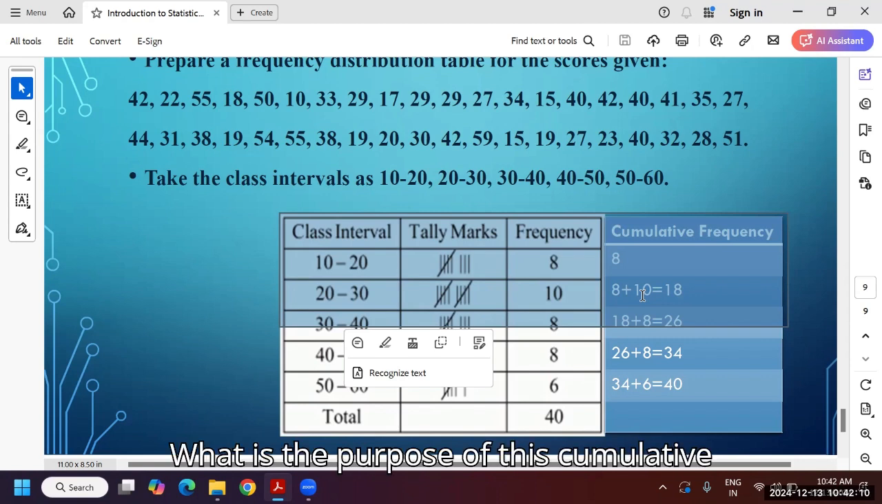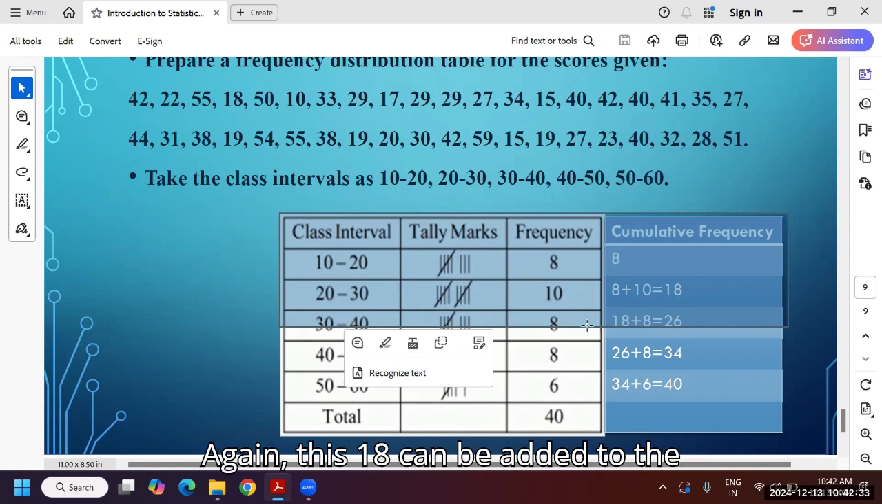What is the purpose of this cumulative frequency? Up to 10 to 20, how many people are there? We can see here, this is 8 only. But from 20 to 30, it is 10. But up to 30, from 0 to 30, how many people are there? By seeing here, this is 18. We can say simply, right? This is the cumulative frequency.